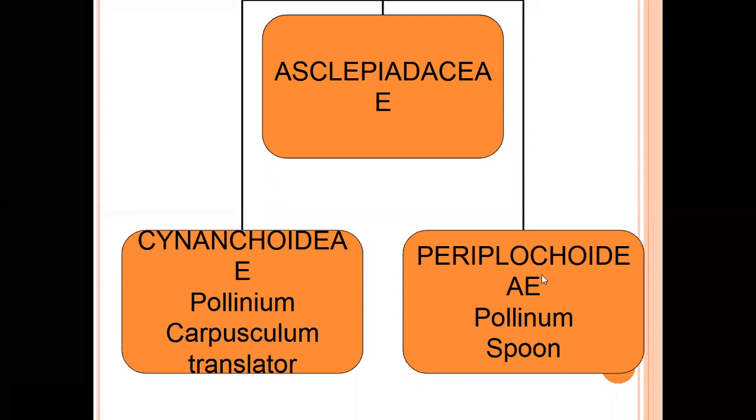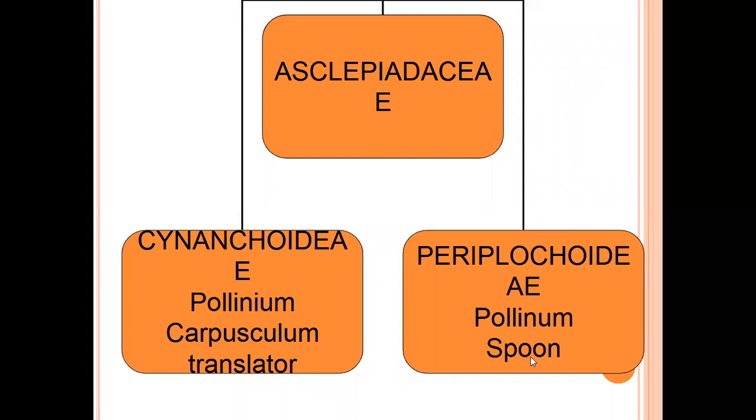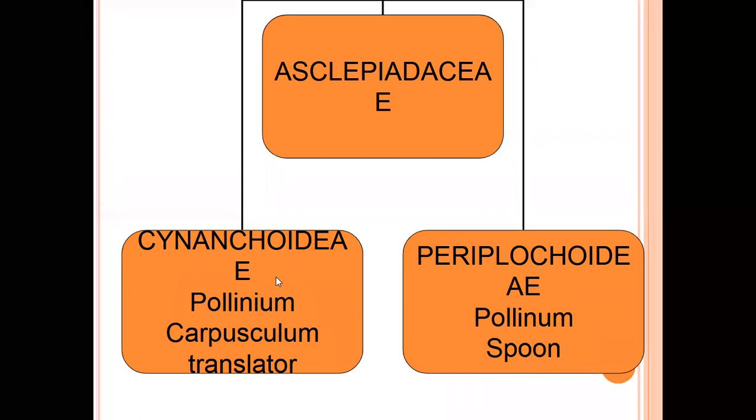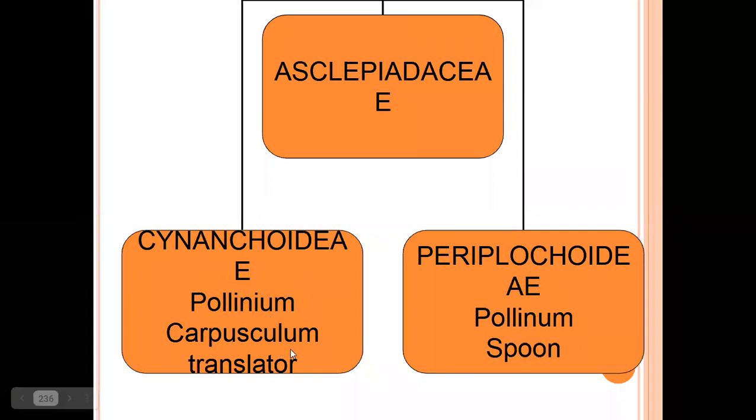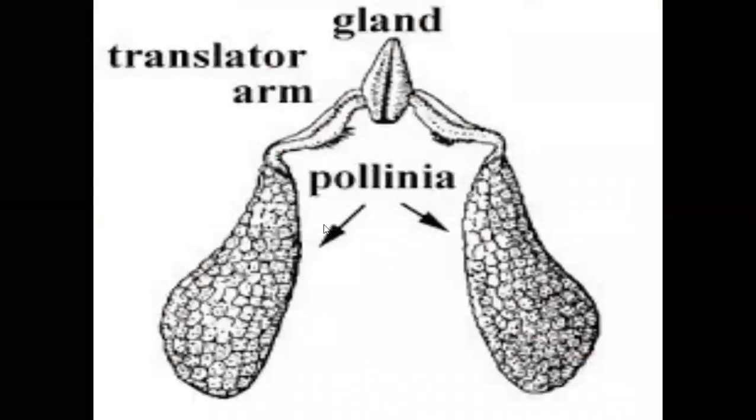In this Periplocoideae subfamily, anthers are free in position. Between the two anthers, spoon-like translators are developed. The pollen grains are released and deposited on the spoon-like translator. During pollination, the translators mainly help in the pollination mechanism by insect pollination. Here, the spoon translators are developed in the Cryptostegia plant. It belongs to the Periplocoideae subfamily. Calotropis belongs to the Cynanchoideae subfamily. In that subfamily, corpusculum translators are developed. They look like a lambda shape.